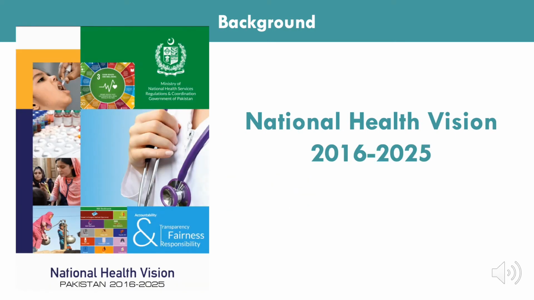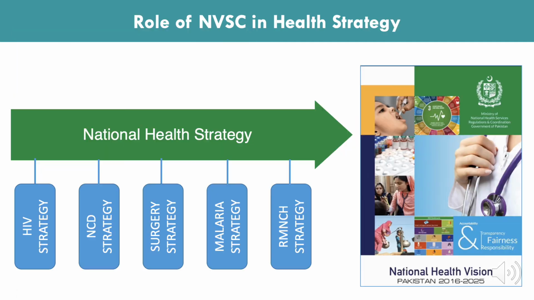To give a background, in 2016, Pakistan set forth its National Health Vision 2016 to 2025. This National Health Vision outlined the federal government's vision for healthcare in the country and gave a roadmap for the province's roles to create context-specific policies and to implement them at the provincial level. This National Health Vision, however, did not discuss or outline any plan for surgical care in the country.